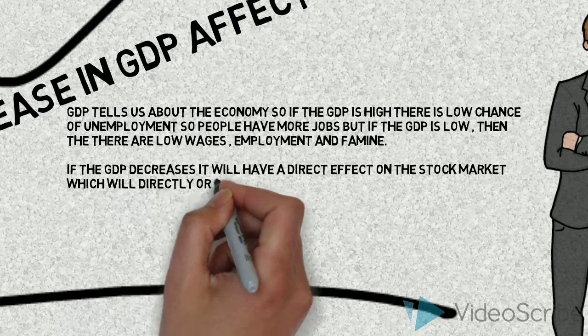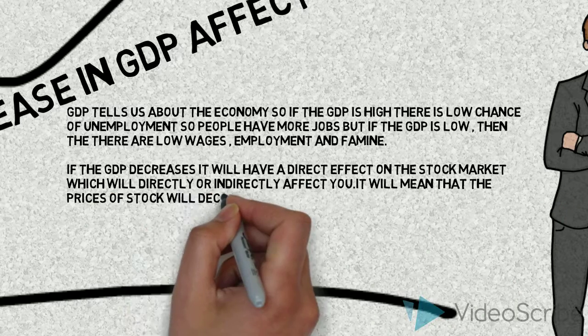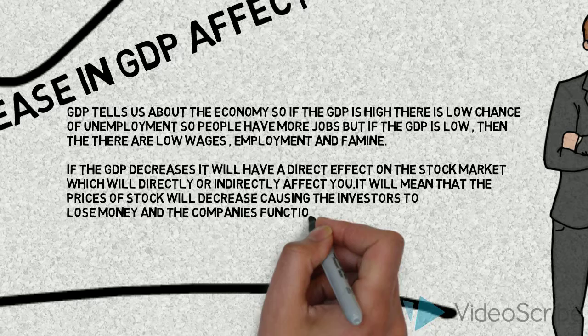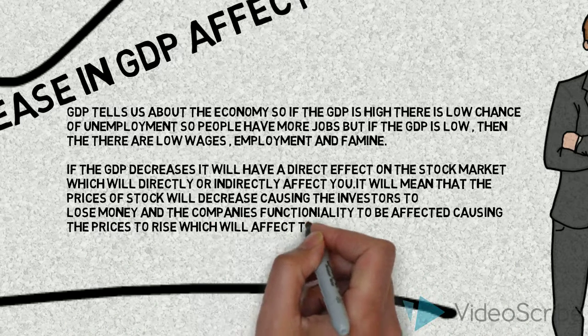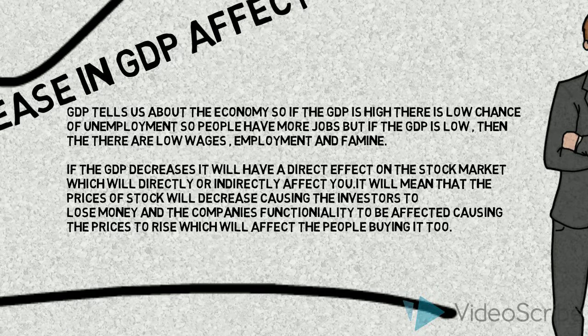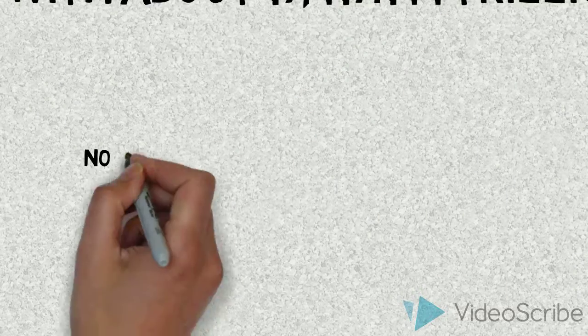If the GDP decreases, it will have a direct effect on the stock market, which will directly or indirectly affect you. It will mean that the price of the stock will decrease, causing the investors to lose money and companies' functionality to be affected, causing the prices to rise, which will affect our day-to-day life.